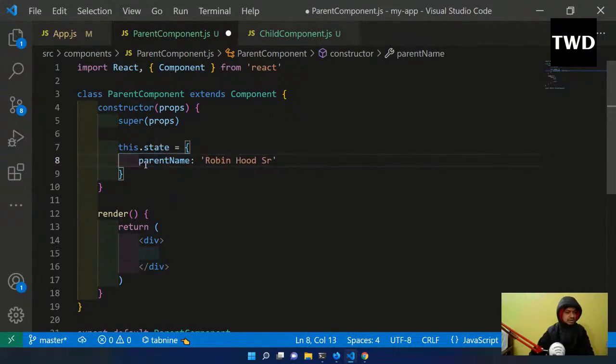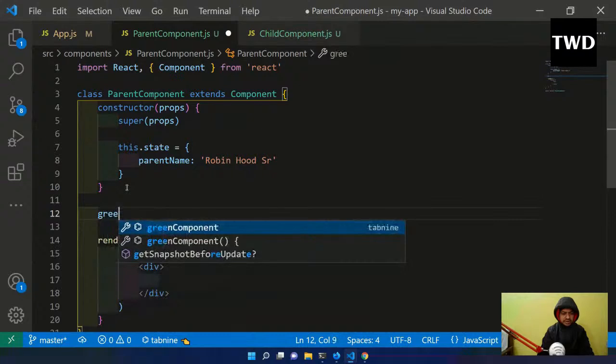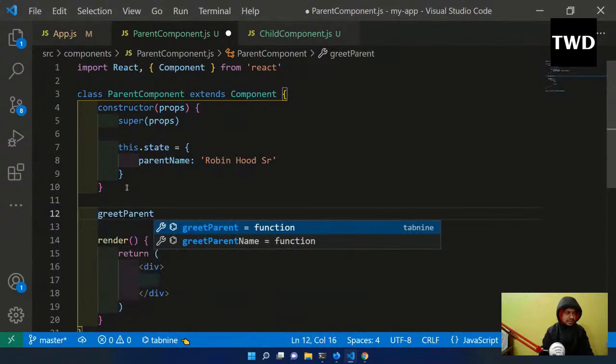State is there, and what I want to do is there will be a function known as greetParent.